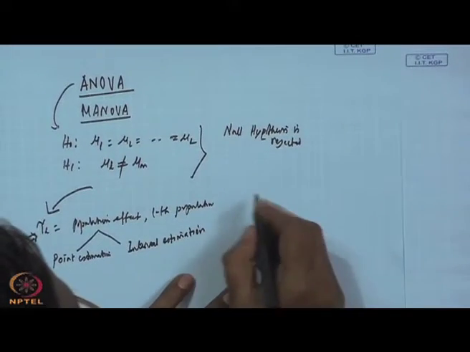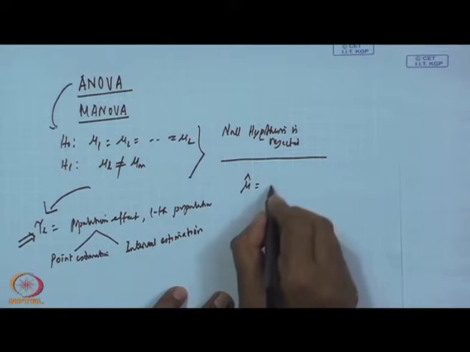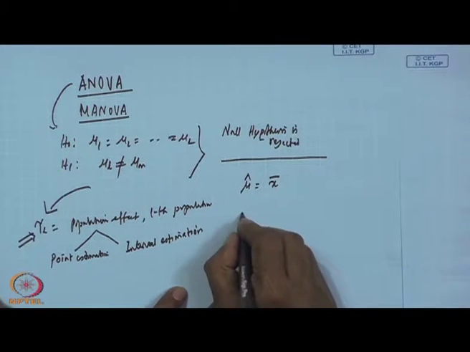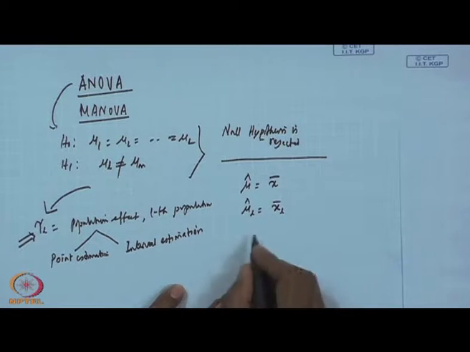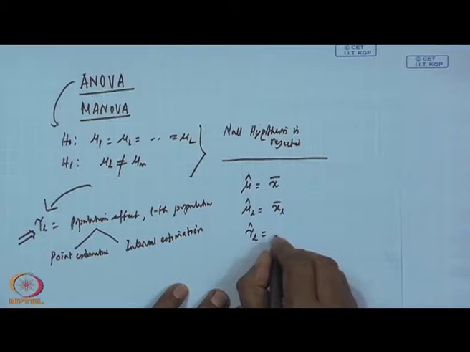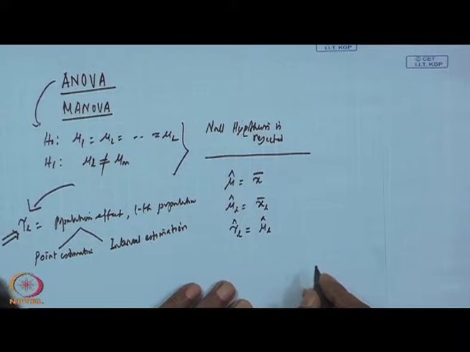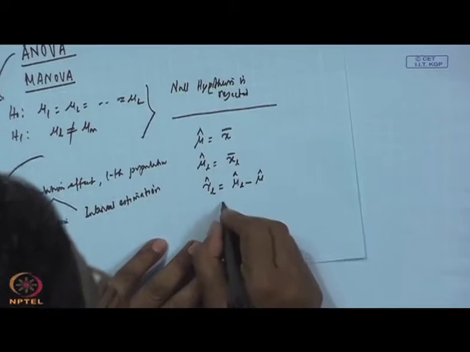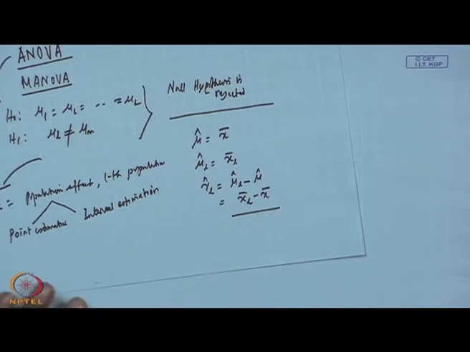So, in this case for ANOVA, the estimate of the grand mean is the grand sample mean, then the estimate of the population mean is again the sample mean, and the estimate of the population effect is the population mean minus the grand mean, which is x L bar minus x bar.